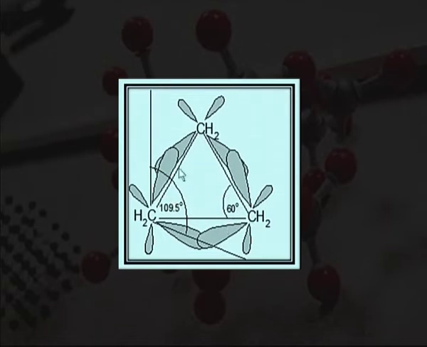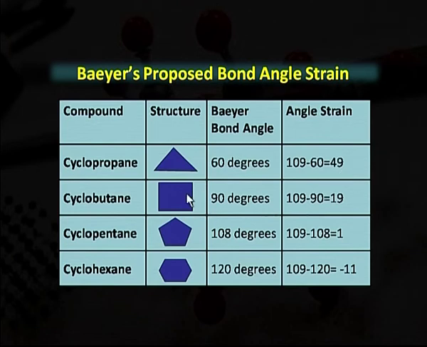This diagram shows ring strain which arises due to the expansion or compression of bond angles. Now, we know that sp3 carbons like to bond at 109.5 degrees, but cyclopropane has a 60 degree bond angle. So, we may say that there is angle strain. In this table, we can easily find the angle strain. Cyclopropane has a bond angle of 60 degrees, whereas the ideal angle is 109. So, 109 minus 60 is equal to 49, that is the angle strain in cyclopropane.